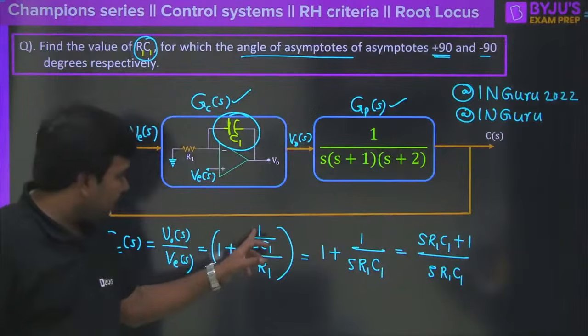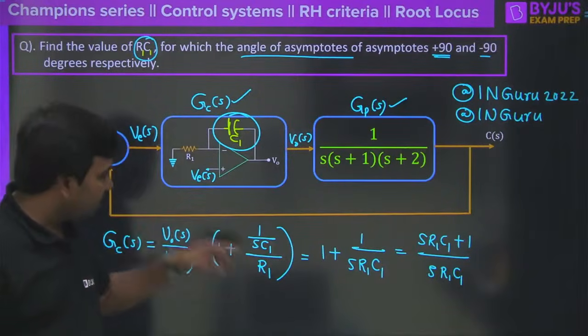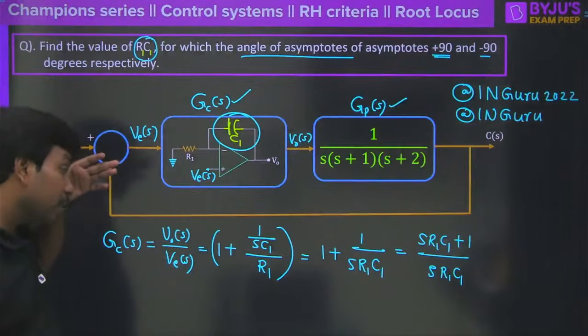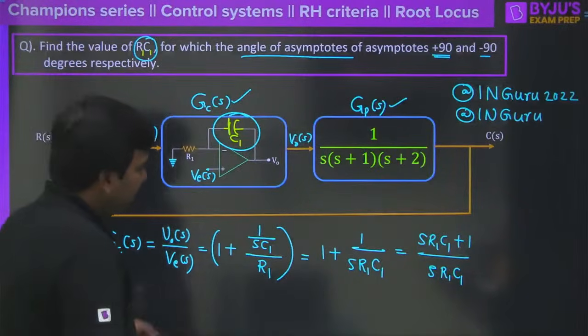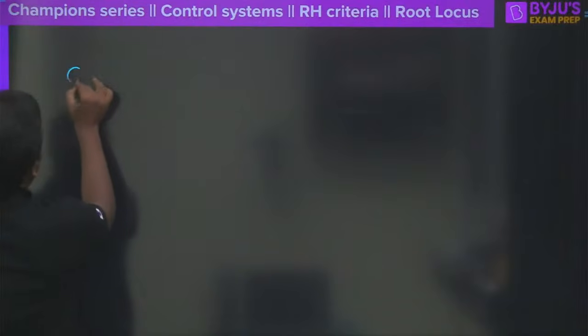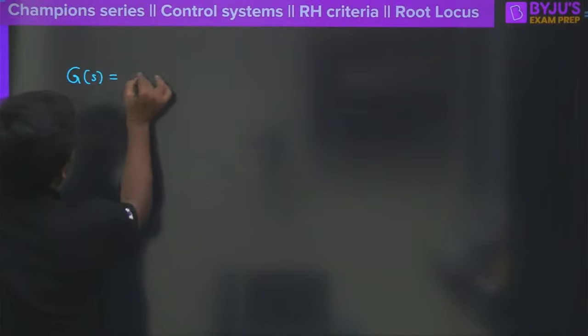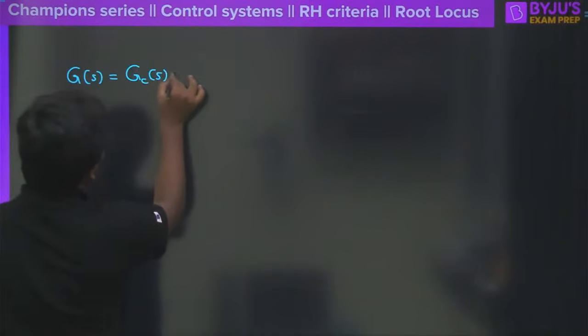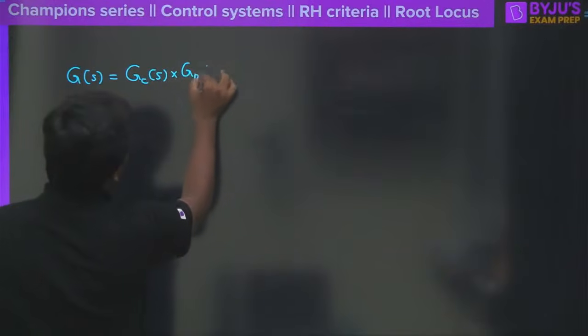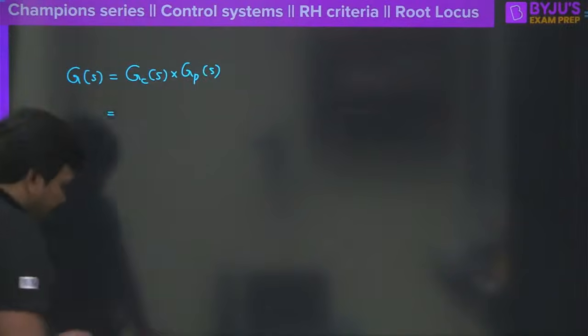So ZF, the feedback resistance, is 1 by S into C1, divided by the input resistance R1 here, correct? Yes. Moving ahead, all put together, your G of S would be equal to GC of S, that is the controller transfer function, into the plant transfer function, right? So what is GC of S now?